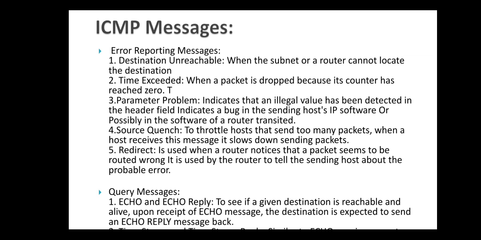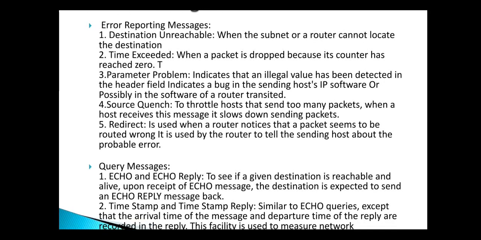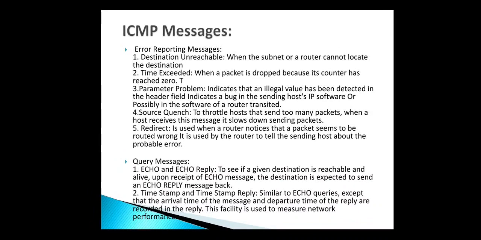Next is the source quench message. To throttle a host that sends too many packets, when the host receives this message, it slows down sending packets. Redirect is used when the router notices that a packet seems to be routed wrong. It is used by the router to tell the sending host about the problematic error. All these are error reporting messages in ICMP message format.